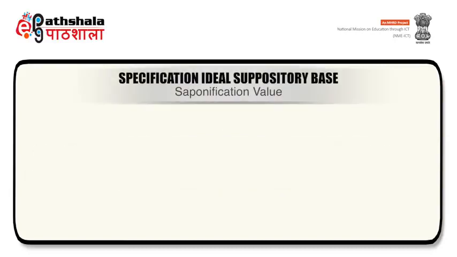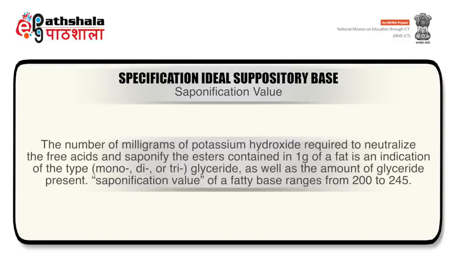The sixth specification of a suppository base is saponification value. It is the number of milligrams of potassium hydroxide required to neutralize the free acids and saponify the esters contained in 1 gram of a fat. It is an indication of the type of glyceride as well as the amount of glyceride present. The saponification value of a fatty base ranges from 200 to 245.